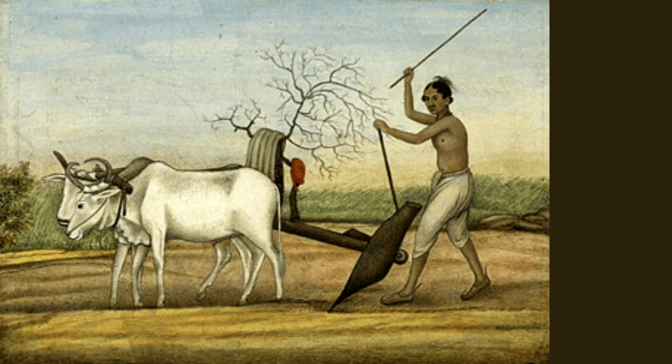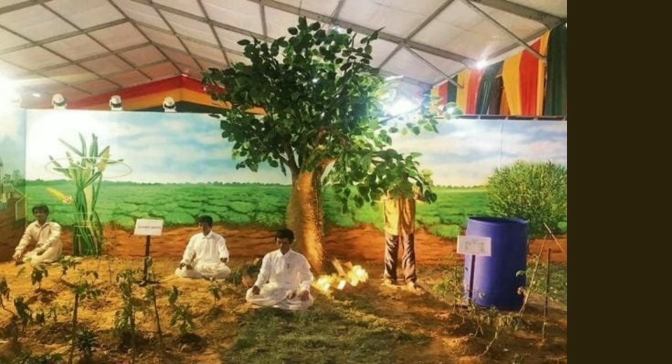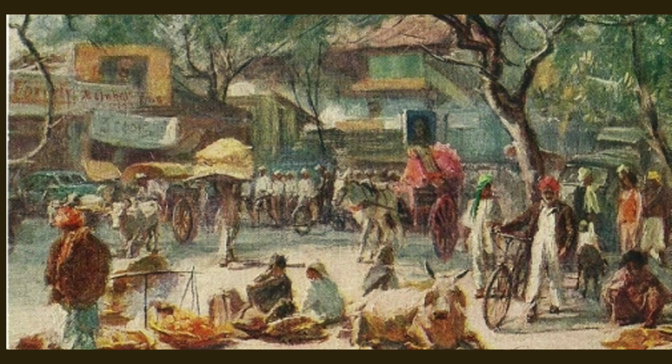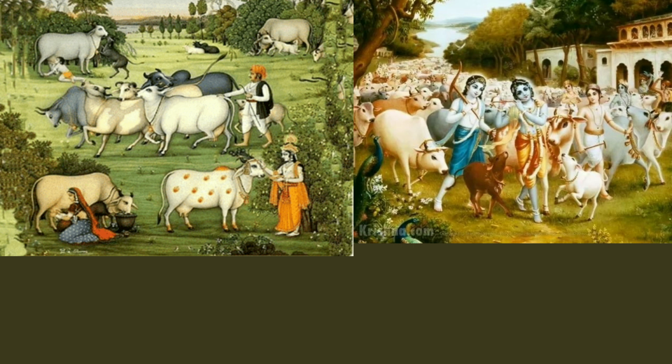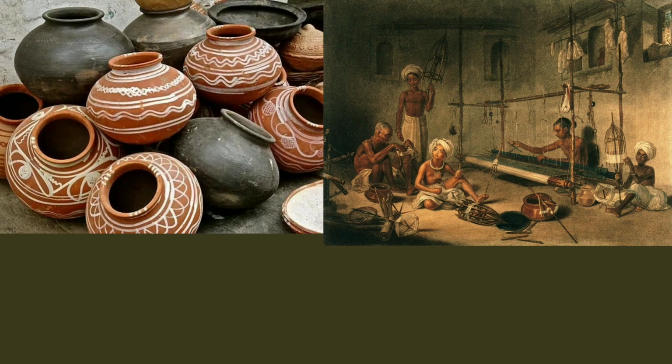Agriculture. The primary occupation. The society was largely rural, with settlements based around fertile agricultural land. Pastoralism. The early Vedic people were also pastoralists, rearing cattle, which were considered a measure of wealth. Trade and crafts. There was limited trade and crafts were mainly for local use. Pottery, weaving, and metalwork were common crafts.